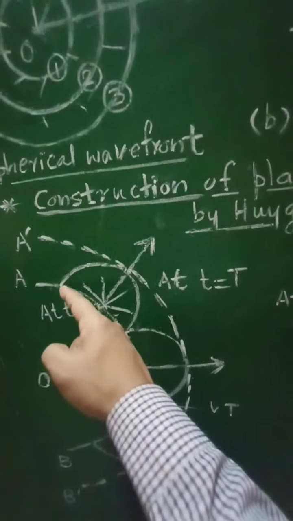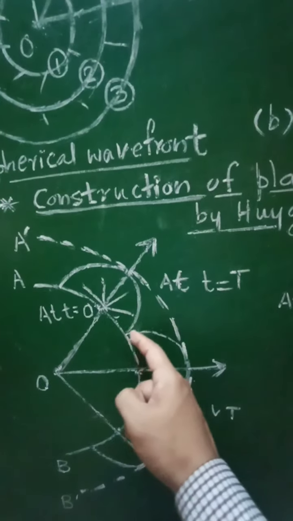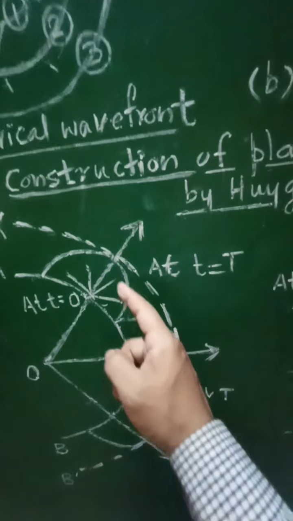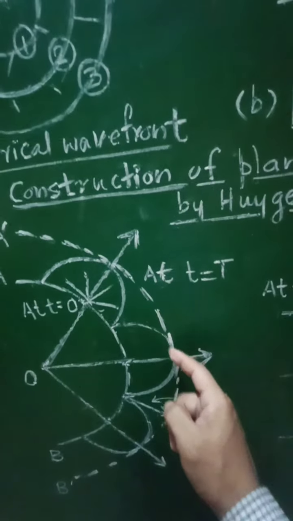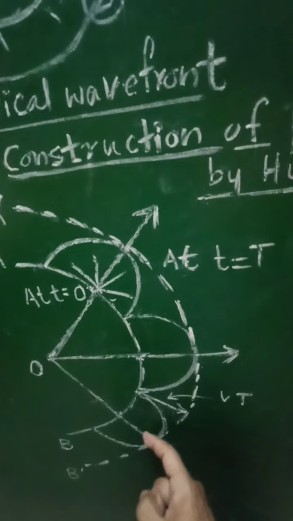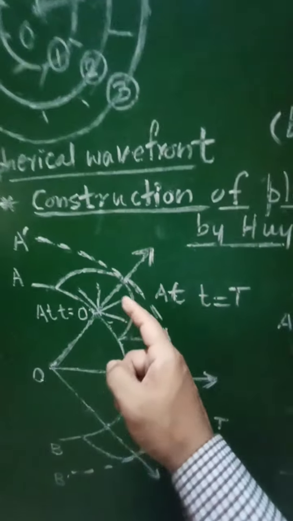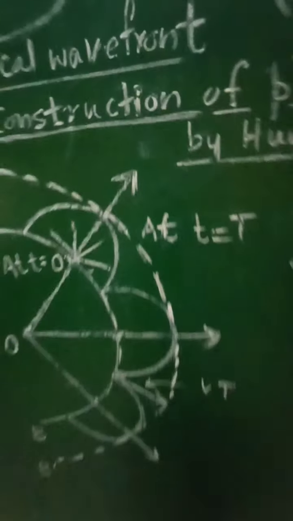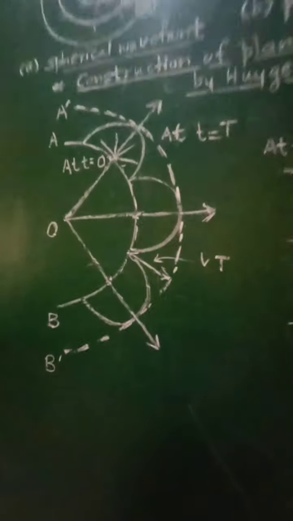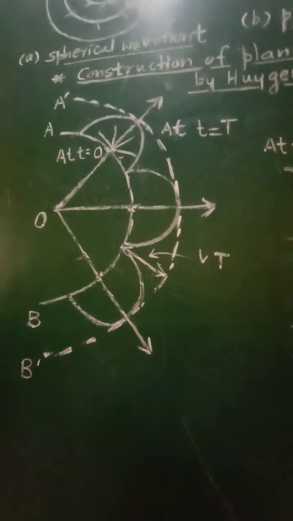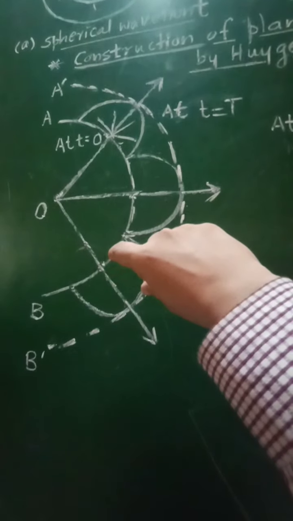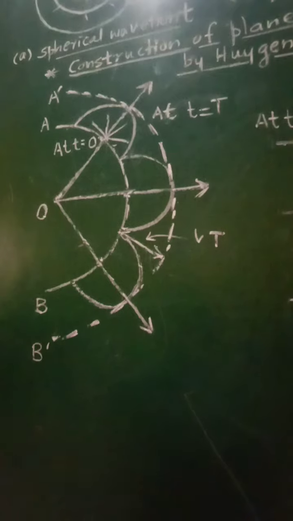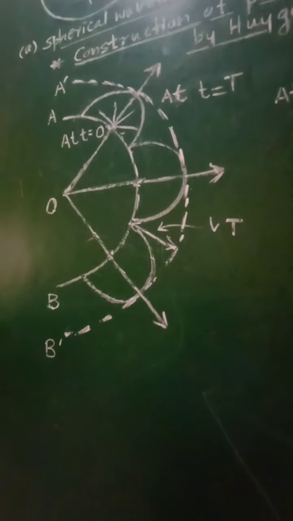These semi-spheres will be drawn around every point on this wavefront AB, so that if we draw the tangential curve to these semi-spheres, it will form another wavefront, that is A dash B dash. This will be the new wavefront formed. This distance is the radius of those semi-spheres, equal to Vt, where V is the speed of light in that medium.